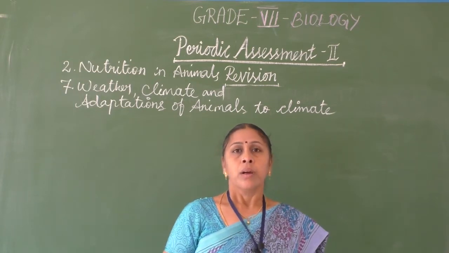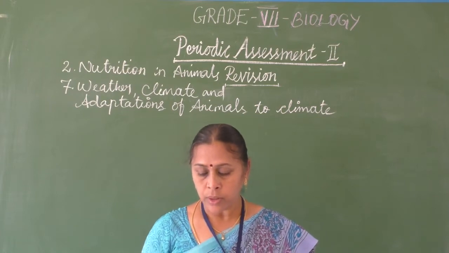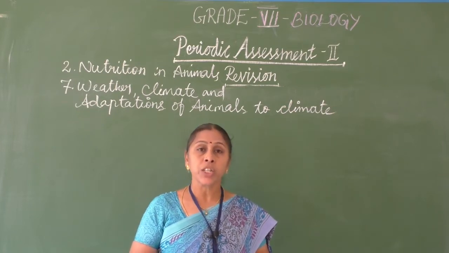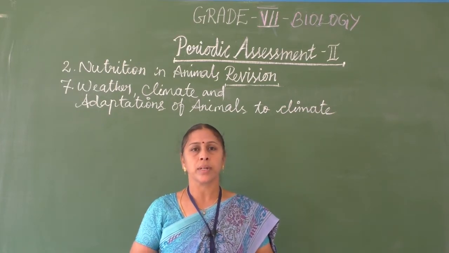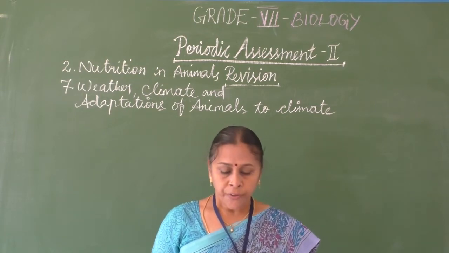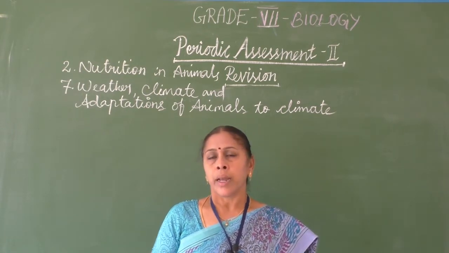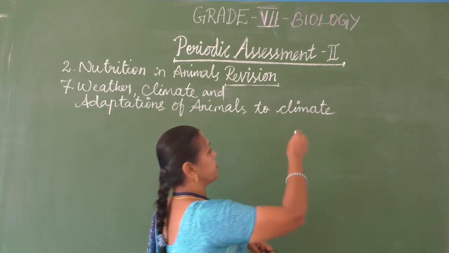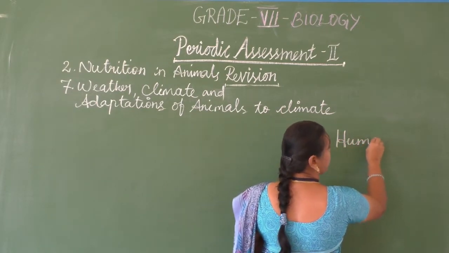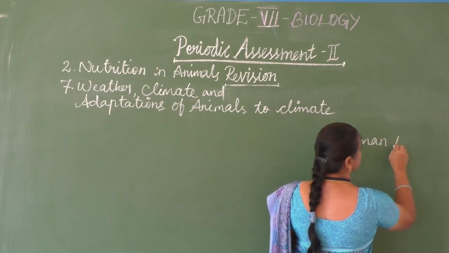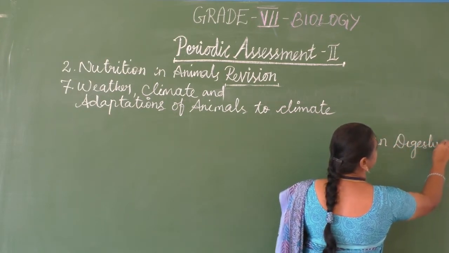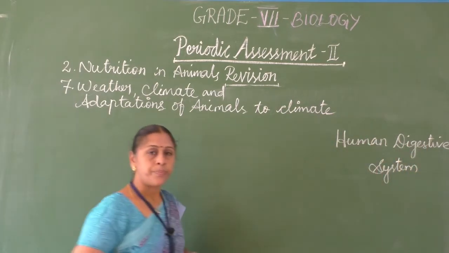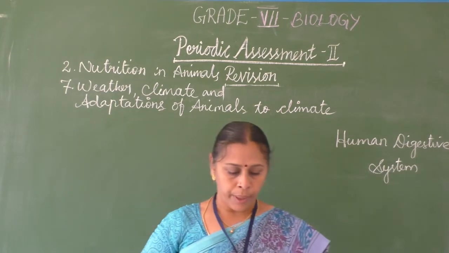And regarding the questions, 1 mark, then the questions from worksheet, book exercise and classwork will be asked. And from these two chapters, if you see about the diagram based questions, human digestive system in chapter 2 is the possible diagrammatic question. Human digestive system is the possible diagram. And let us revise one by one.